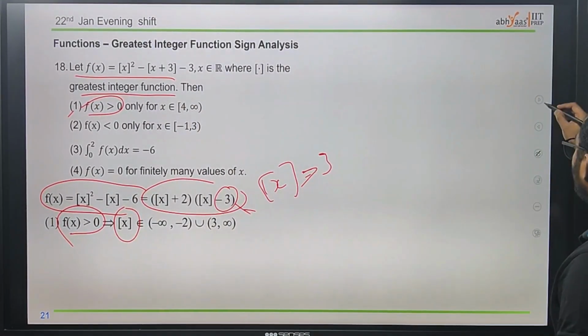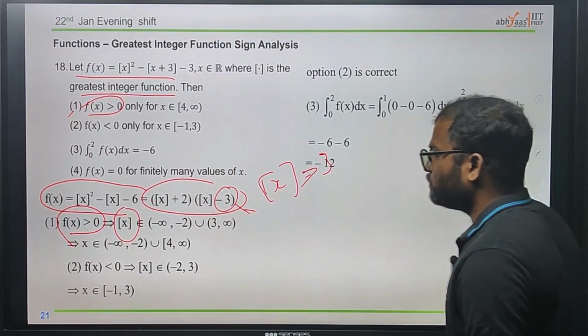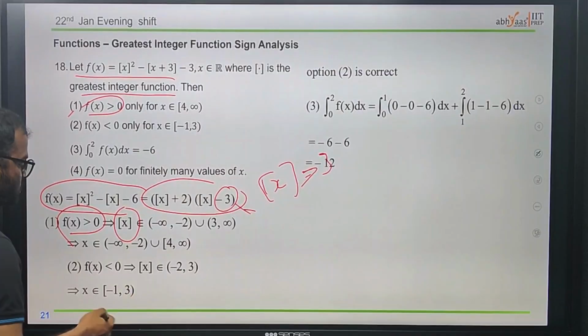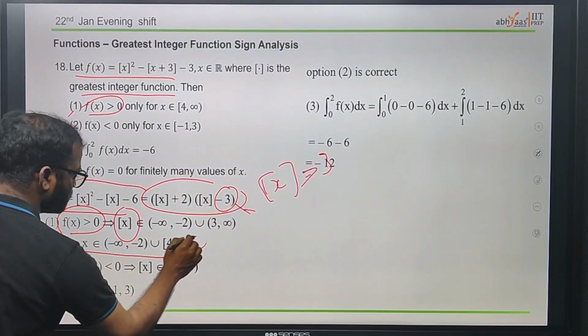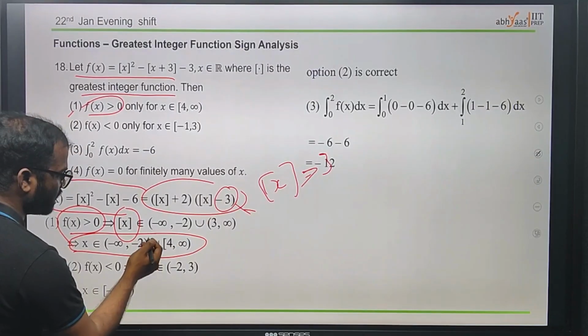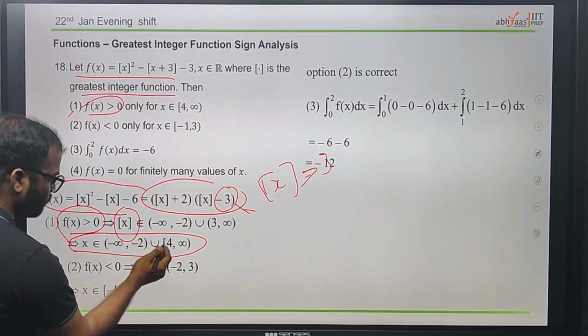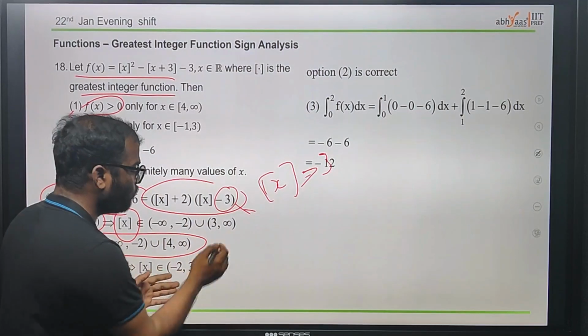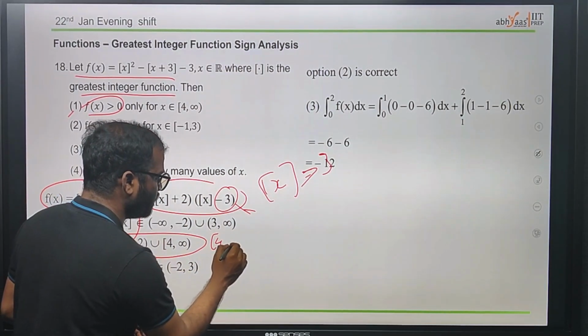Similarly, infinity to -2. Since we can take 3 to infinity, we can make it 4 to infinity, since it already includes 4.